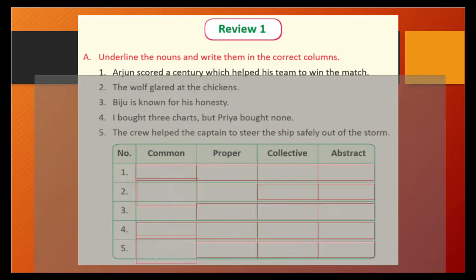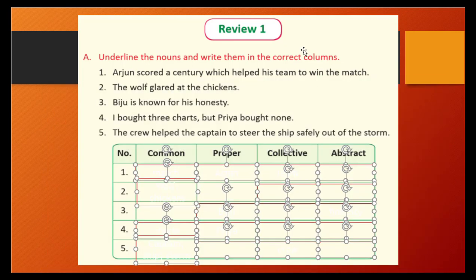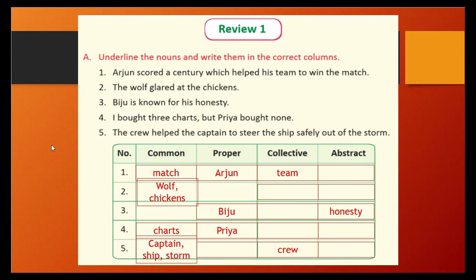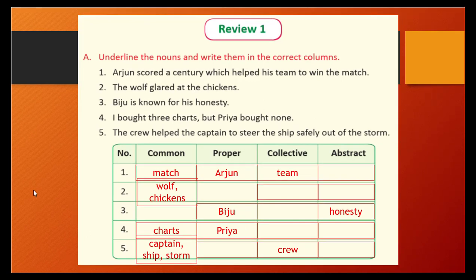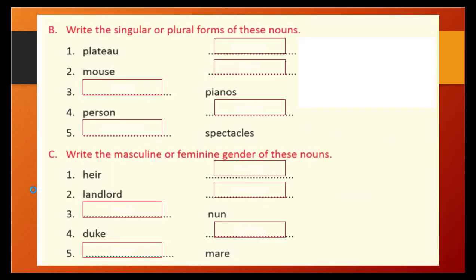This one we have already discussed, so I have simply written it. You can understand which are the nouns and where they come. In common nouns: match, wolf, chicken, charts, captain, sheep, storm. In proper nouns: Arjun, Biju, Priya will be the correct ones. Correct? Yes. This way you can write the nouns. Okay, let's see the next one.